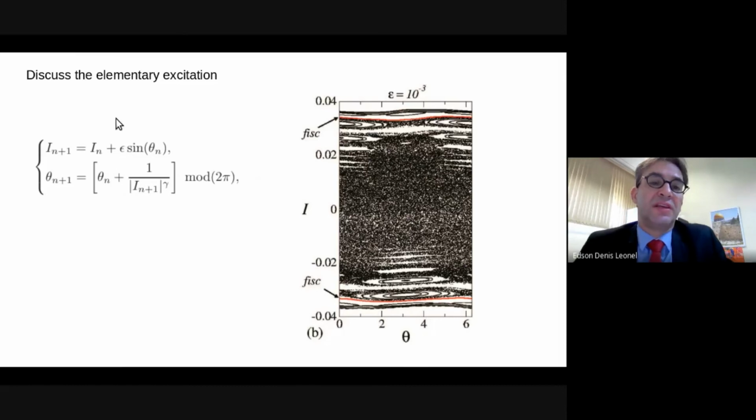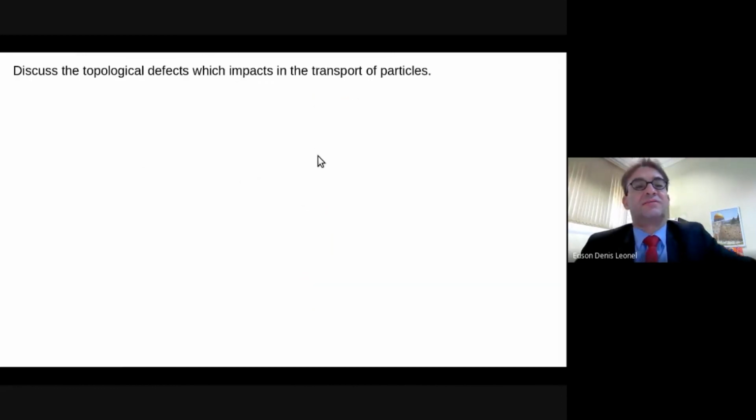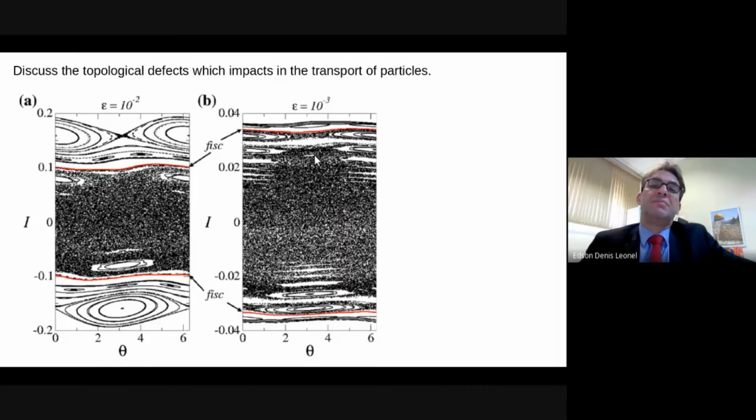So the elementary excitation of this problem is, of course, our own control parameter epsilon, which controls the amplitude of the nonlinearity sine. Finally, the topological defects, which impact the transport of particles.